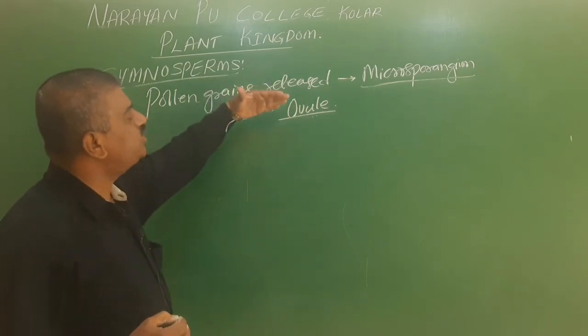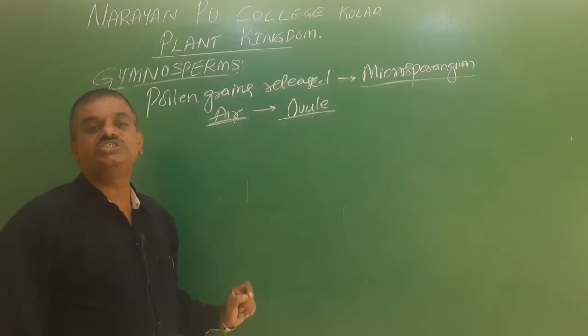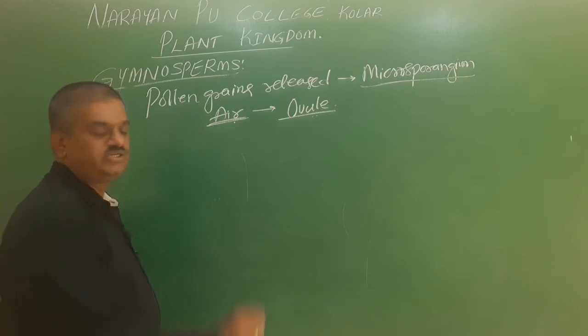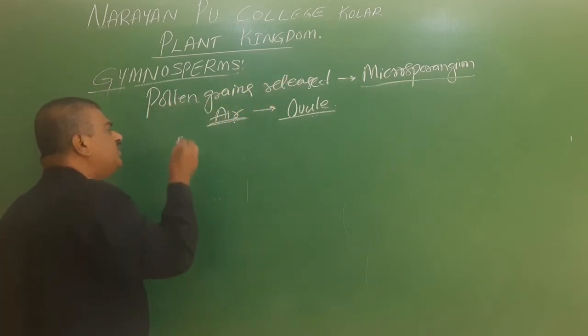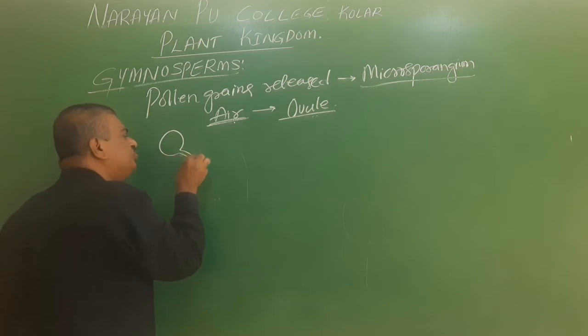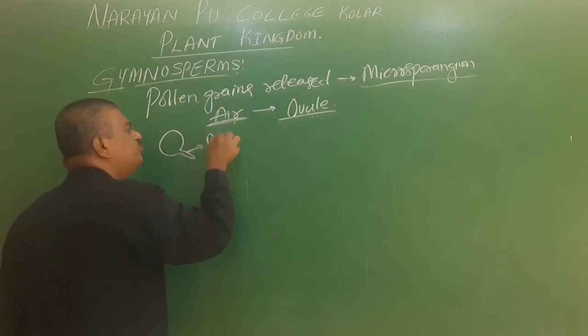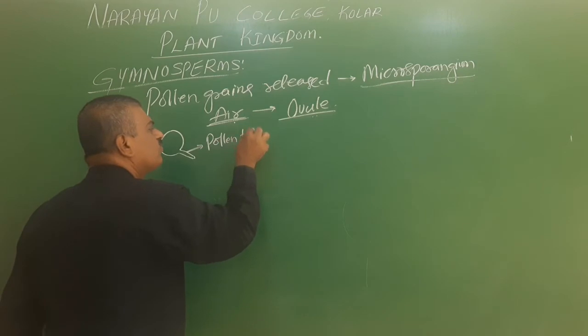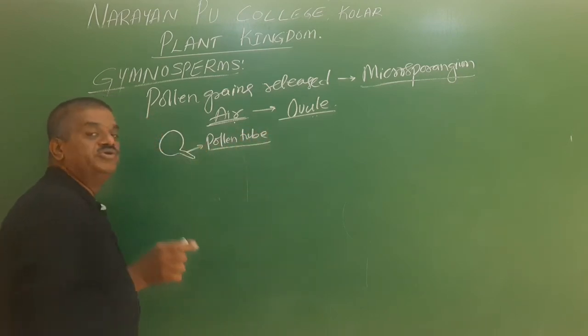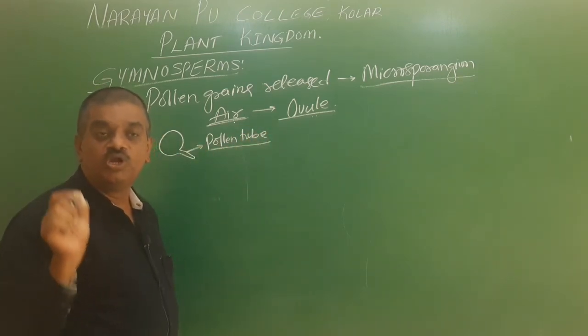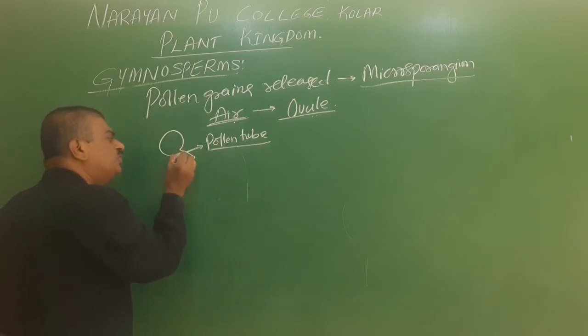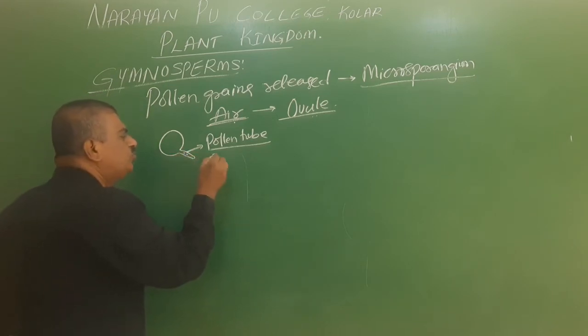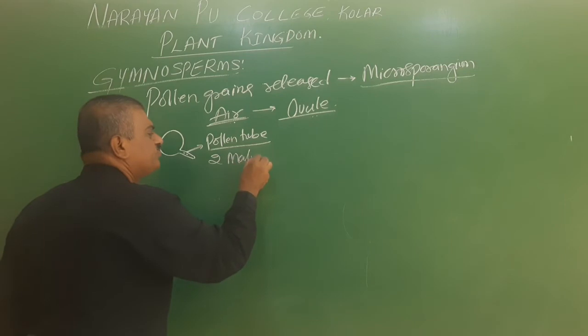inside this ovule there is a fusion of male and female. The pollen grain produces a small tube called the pollen tube. In this pollen tube there are two male gametes.